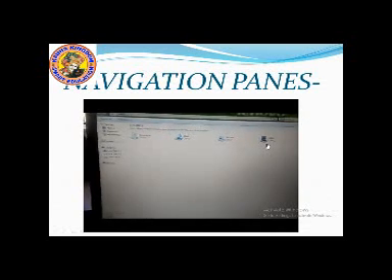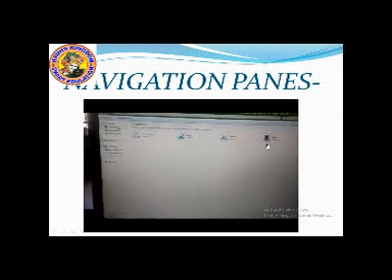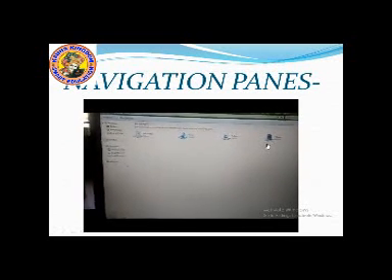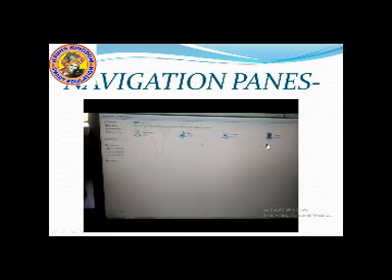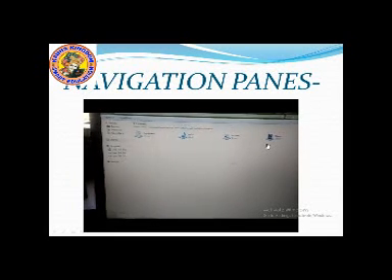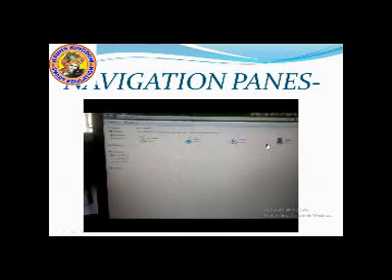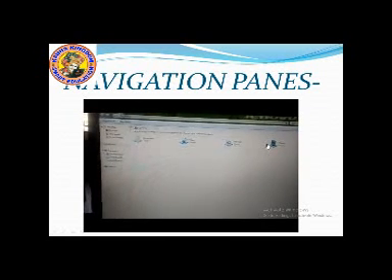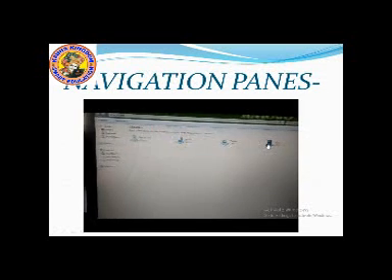Can you see? Yes. Now the place where the mouse pointer is pointing, this is the left pane. And this one is the right pane. It is divided by this margin in between. Can you see? Yes. So this is the left pane and this is the right pane, okay.